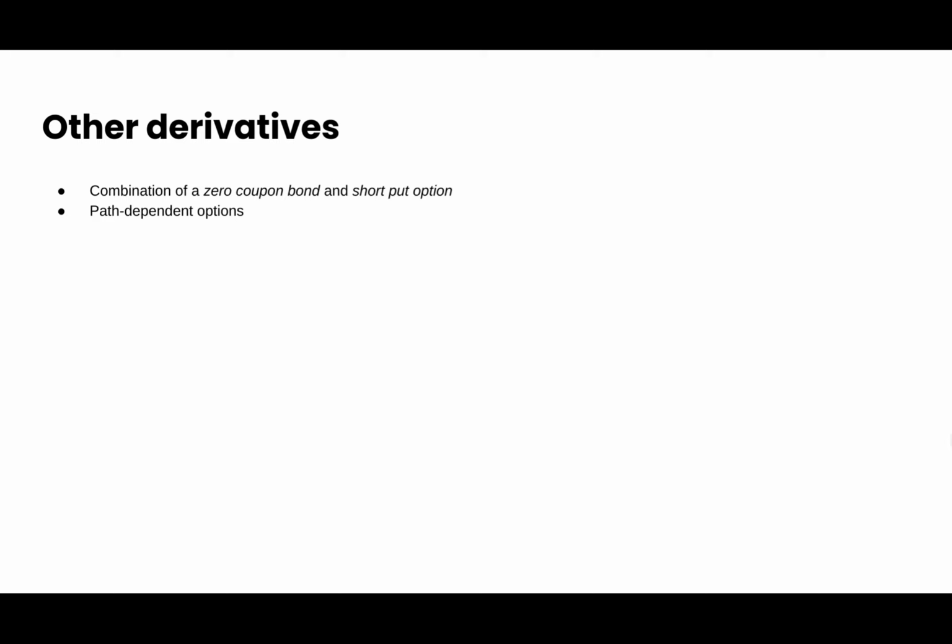And on the other hand, the option is collateralized by the face value of the bond. That means the contract can buy the underlying when the put option is exercised, as the strike price for the option is set to be the face value of the bond.